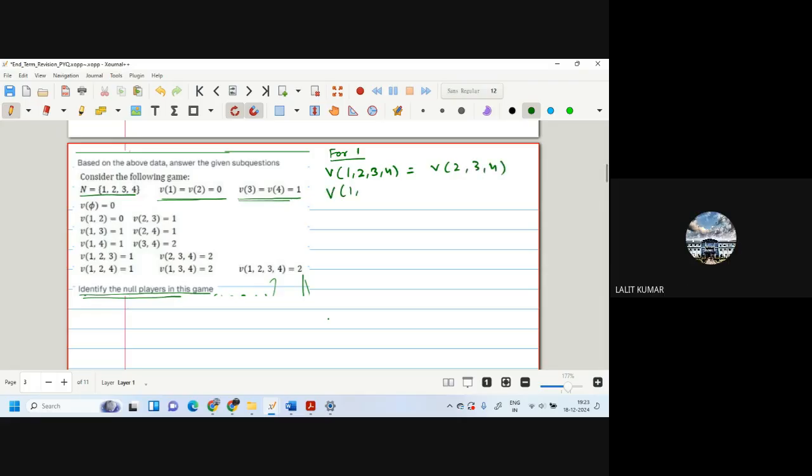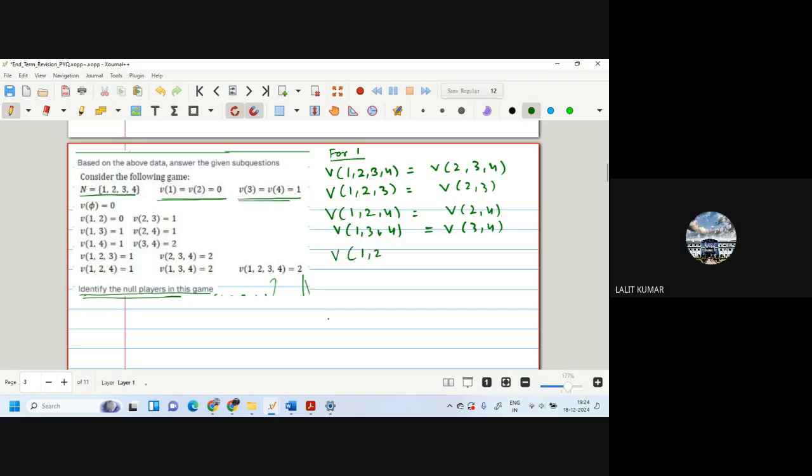Value of 1, 2, 3 should be equal to value of 2, 3. Value of 1, 2, 4 should be equal to value of 2, 4. And where again 1 is there, value of 1, 3, 4 should be equal to value of 3, 4. Now come to two pairs.